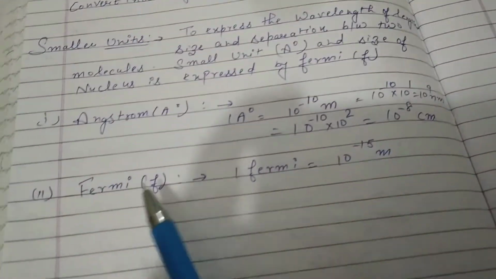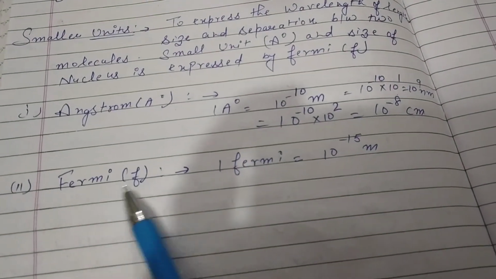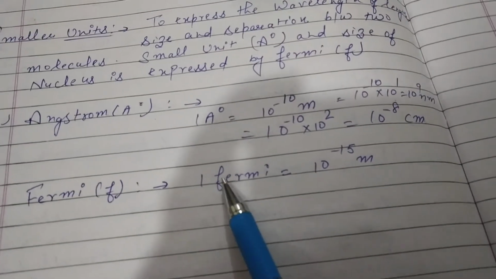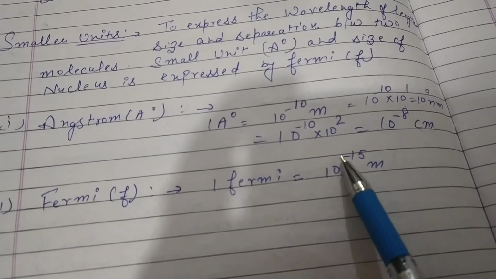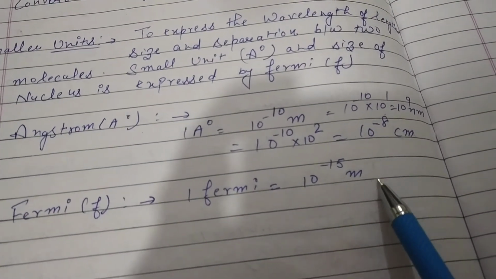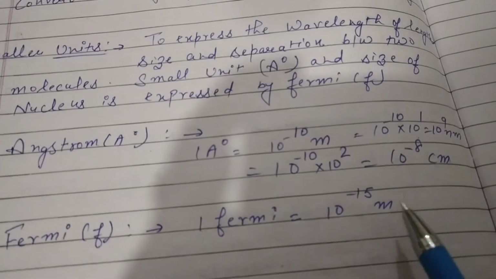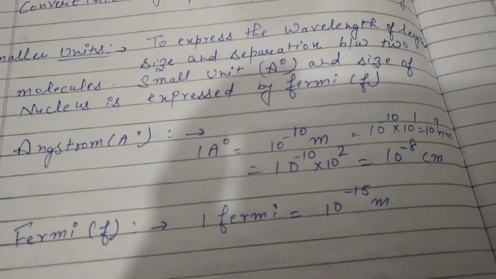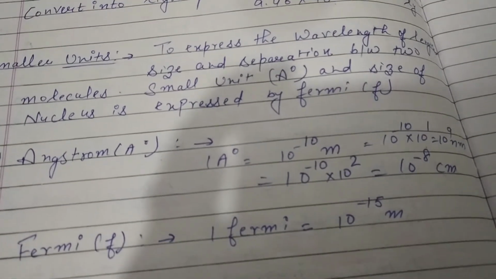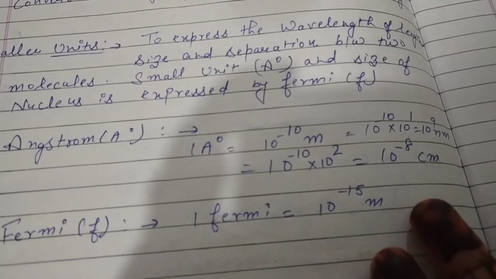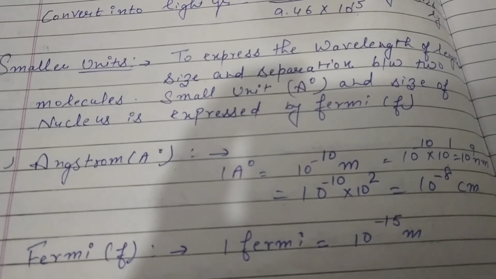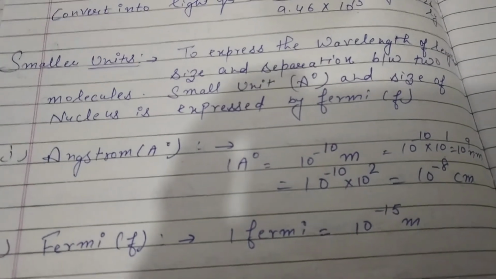Okay. After that come to the second unit, that is Fermi. We denote this with the small f. What is the value of 1 Fermi? It is equal to 10^-15 meter. So these are the smaller units. Before this, we studied about bigger units and subunits. So prepare up to this, and in the next session we will study the different units, that means units of mass and units of time. Okay, thank you.